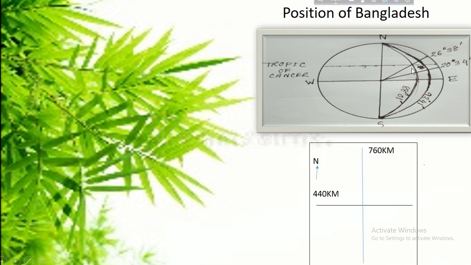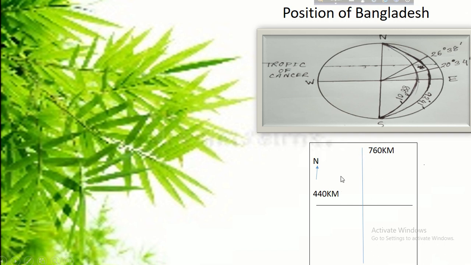And if we make an angular distance, we can see it is 20 degrees 34 minutes north to 26 degrees 38 minutes north latitudes, and 88 degrees 01 minute east to 92 degrees 41 minutes east longitudes, and the Tropic of Cancer passes over the middle of Bangladesh. So here we can easily locate the position of Bangladesh. Inside this grid, these two are latitudes and these two are longitudes, and inside the grid there is the position of Bangladesh.